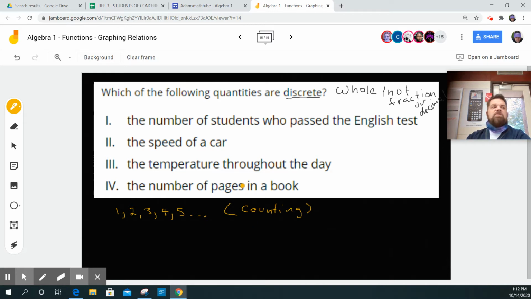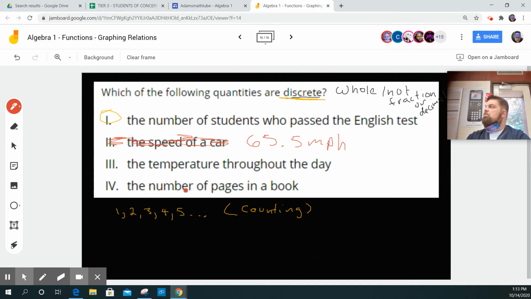So it says the number of students who pass the test. Is that discrete or continuous? Well, I'd never have 3.5 students pass a test. That is definitely discrete, okay? So that's discrete. What about the speed of a car? Can I have the car go 65.5 miles per hour? Yeah. So that one is continuous. So that one won't work. That's not discrete. That's continuous. I could go 65.5 miles per hour.